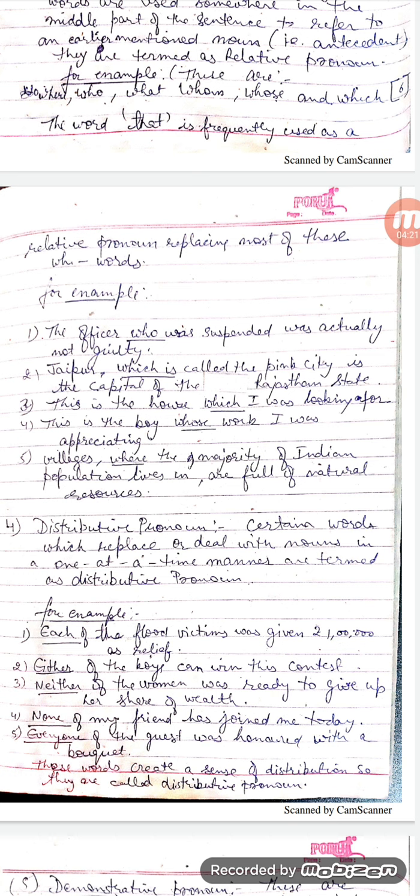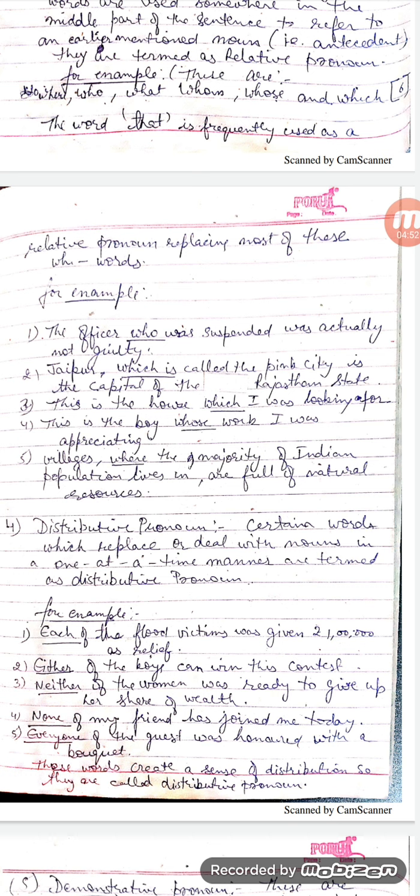In this sentence, whose is the relative pronoun, which is referring to the antecedent, that is the noun boy. In example number 5, villages where the majority of the Indian population lives are full of natural resources. In this sentence, where is the relative pronoun, which is referring back to the antecedent, that is the noun villages.